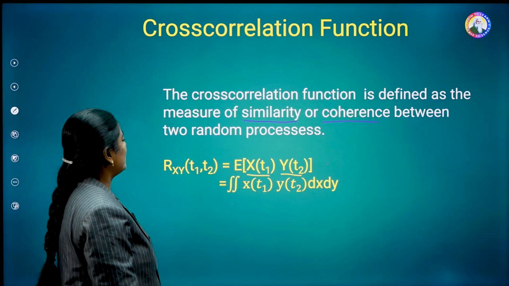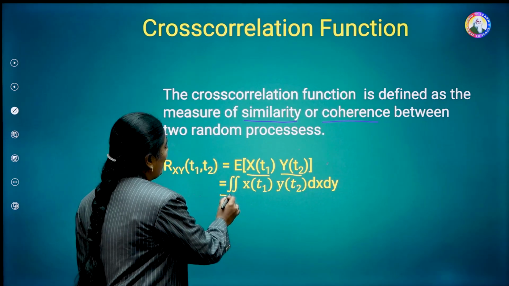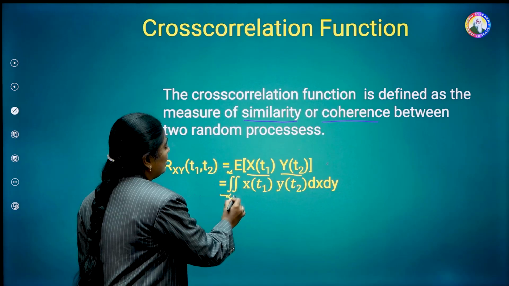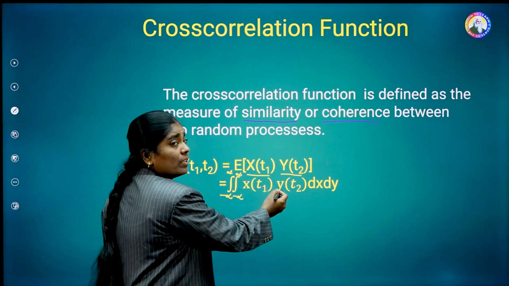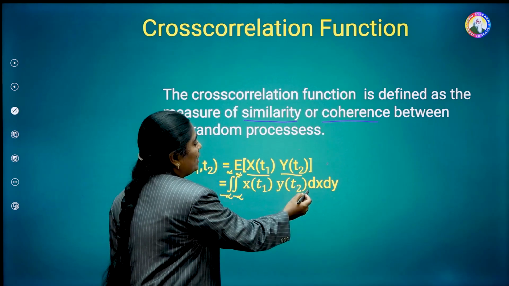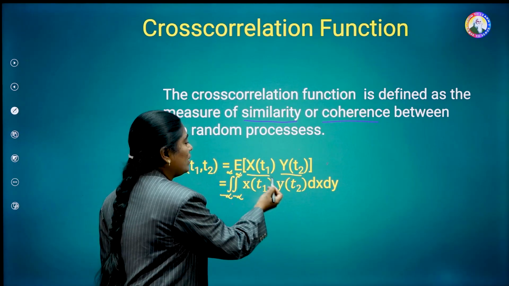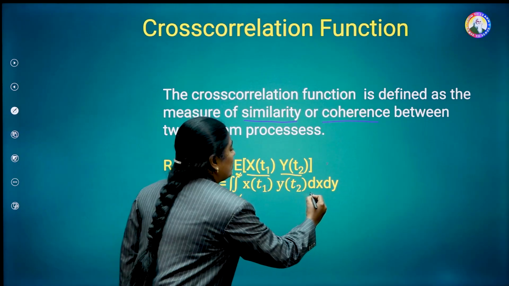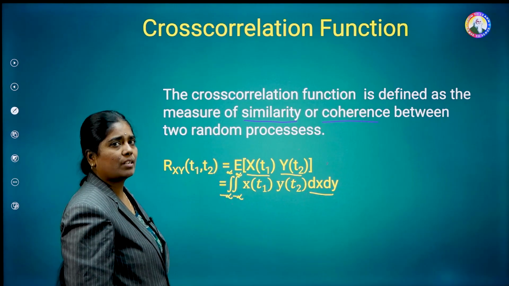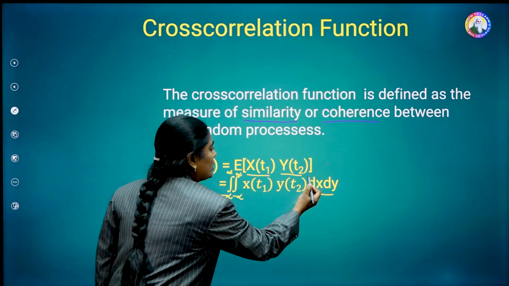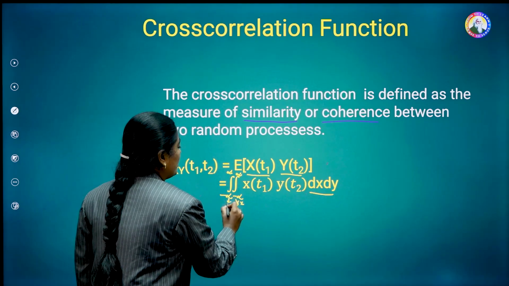Next, the formula for the cross-correlation function in terms of integration is the integral from minus infinity to infinity, integral from minus infinity to infinity, x of t1 into y of t2 dx dy. Here two different random processes are there, that's why we take dx dy. We do the integration with respect to x first and then y. This integration corresponds to x and this corresponds to y.